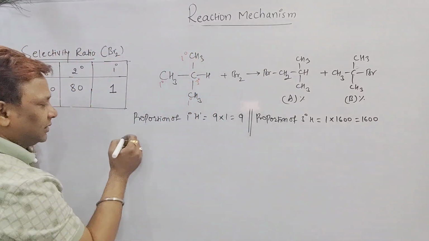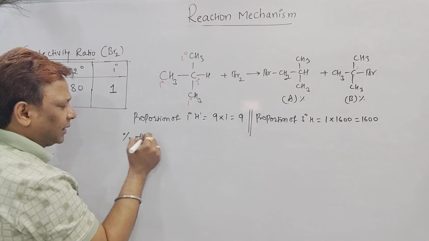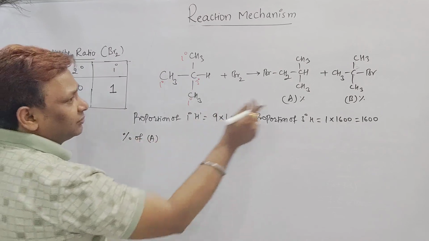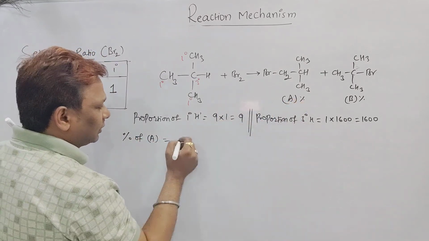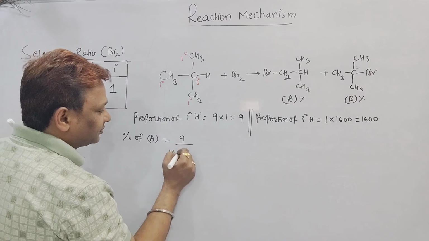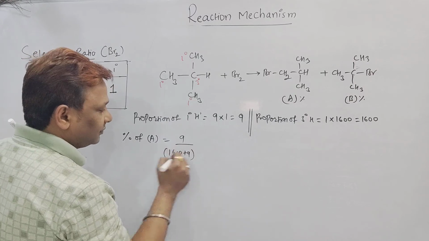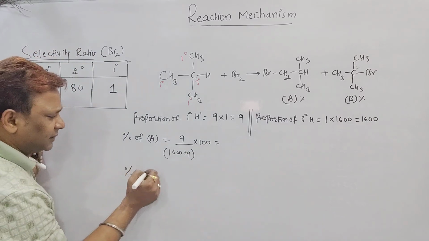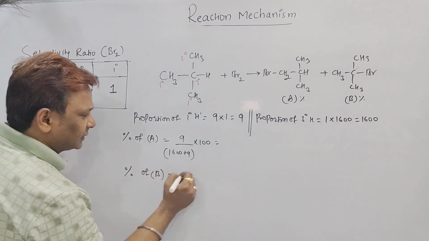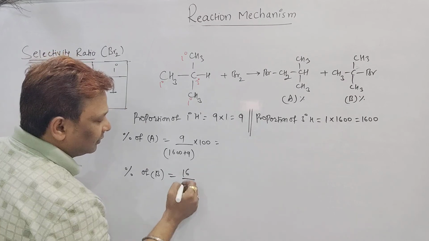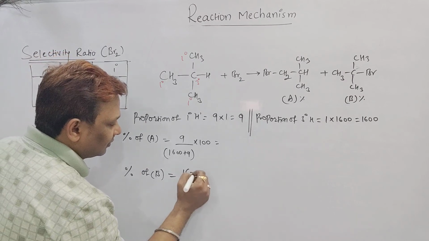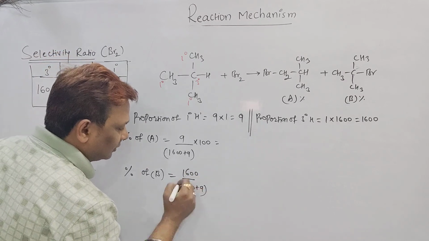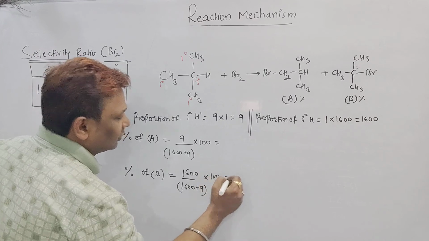Sir, the percentage of primary means the percentage of A? That is equal to 9 by total into 100. The percentage of B, what is that? 1600 by total into 100.